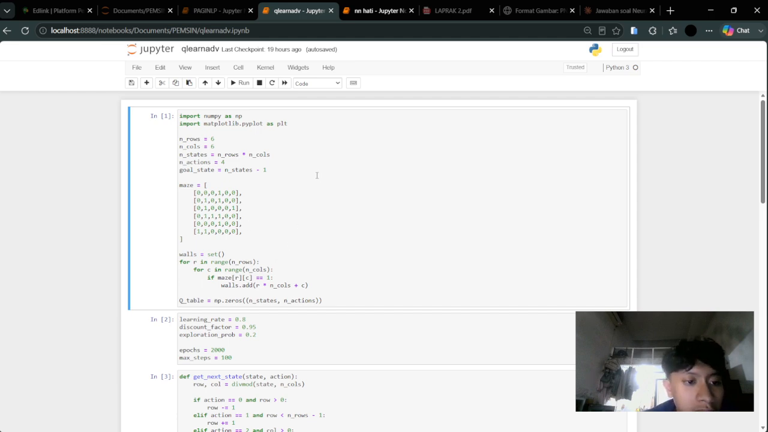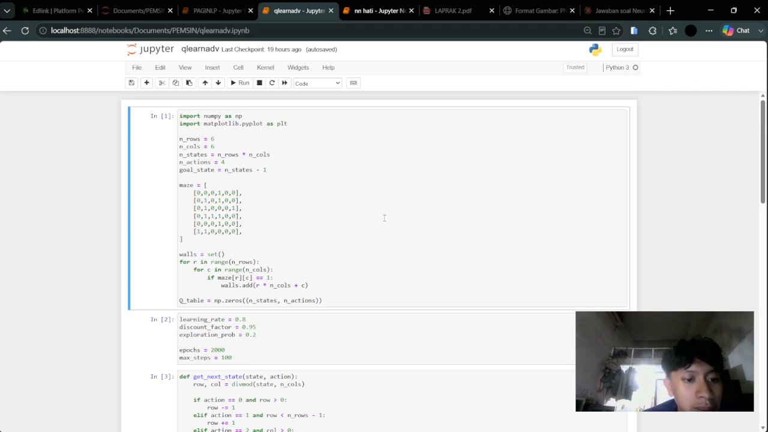And then for here, environment setup and maze layout, we begin by importing NumPy and Matplotlib. The grid is expanded from the earlier practicum that I studied before, 4x4, to a 6x6 layout, giving us 36 states in total with 4 possible actions per state: up, down, left, and right, where the goal state is defined as the last state in the grid at index 35, located in the bottom right corner.